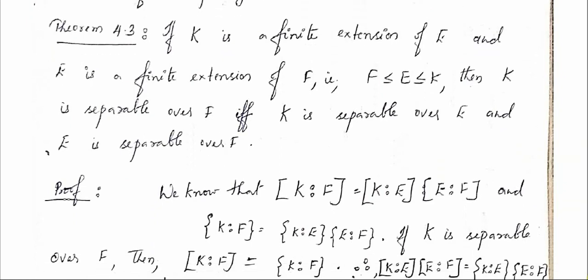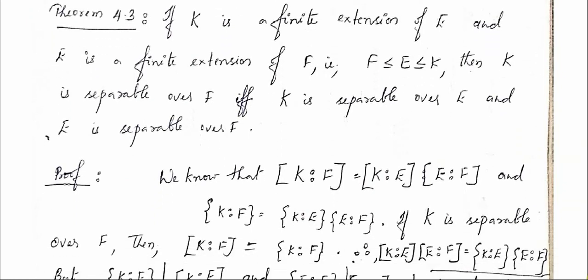Theorem 4.3. If K is a finite extension of E and E is a finite extension of F, then K is separable over F if and only if K is separable over E and E is separable over F. Conversely, if K is separable over E and E is separable over F, then we are saying that K is separable over F.